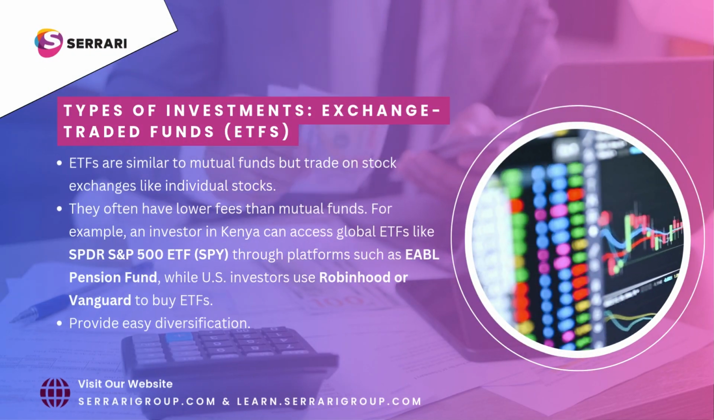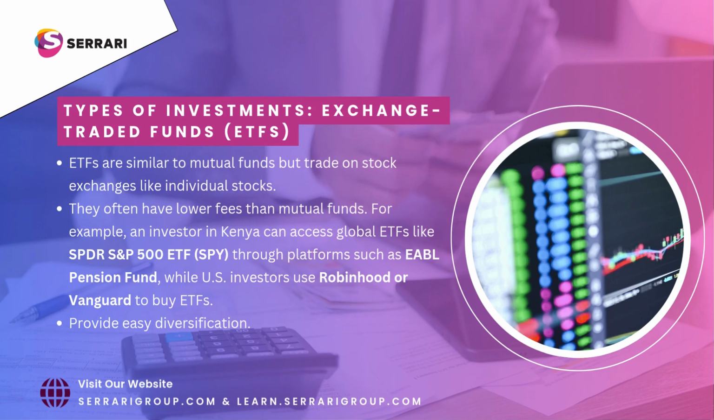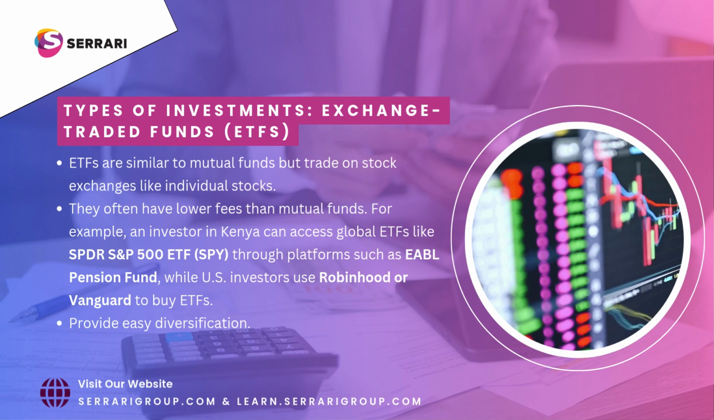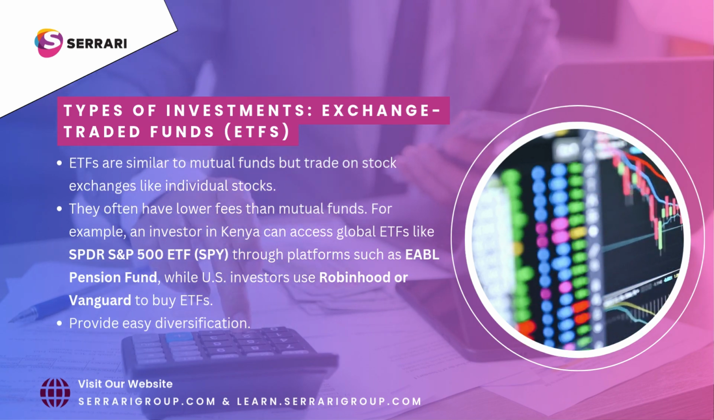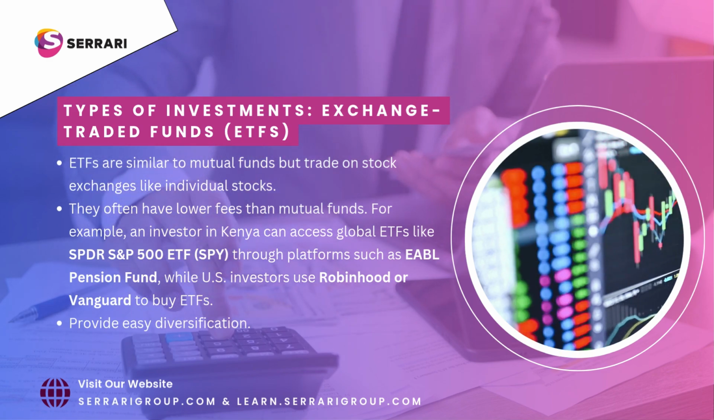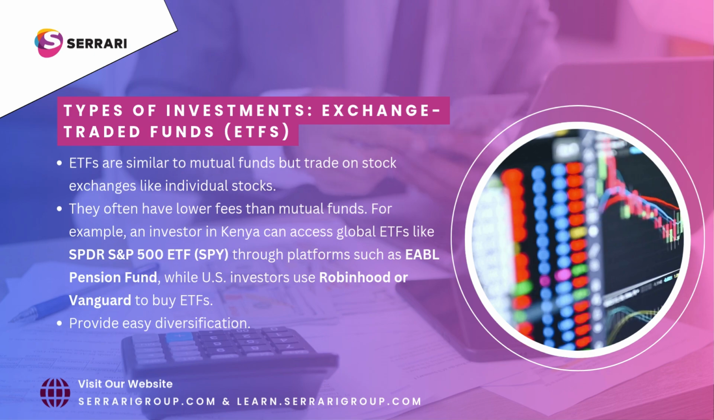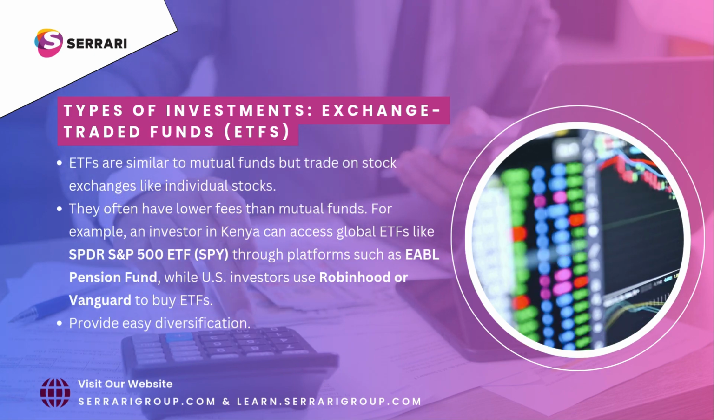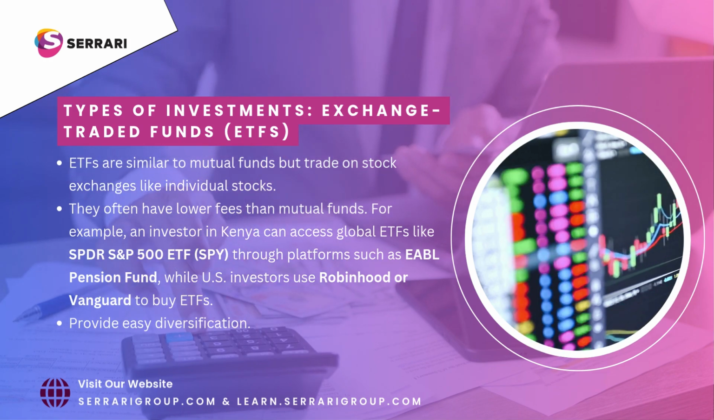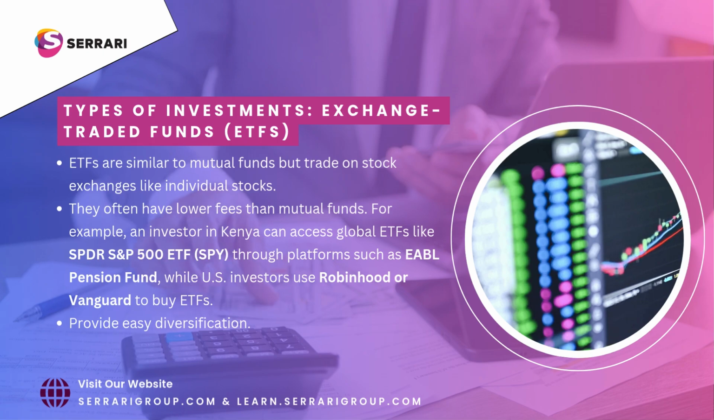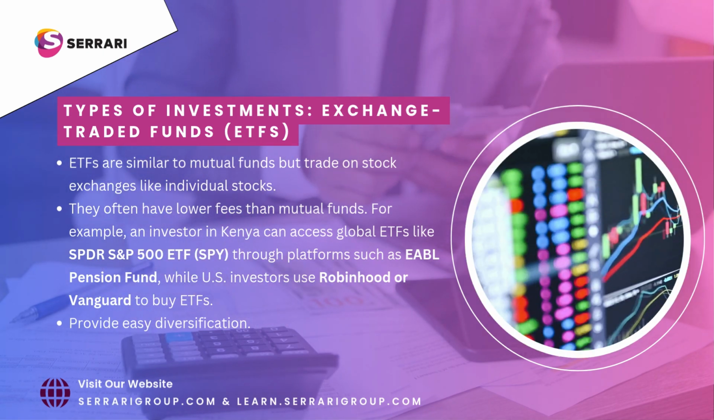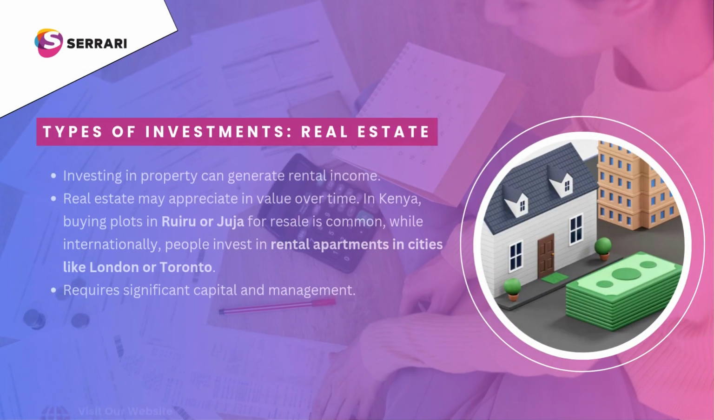Types of investments. Exchange-traded funds, ETFs. ETFs are similar to mutual funds but trade on stock exchanges like individual stocks. They often have lower fees than mutual funds. For example, an investor in Kenya can access global ETFs like SPDR S&P 500 ETF, SPY, through platforms such as the ABL Pension Fund, while U.S. investors use Robinhood or Vanguard to buy ETFs. Provide easy diversification.